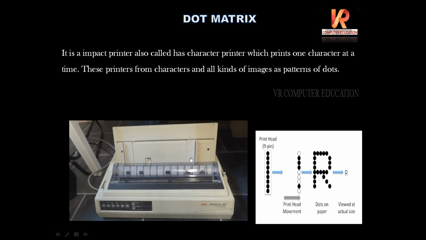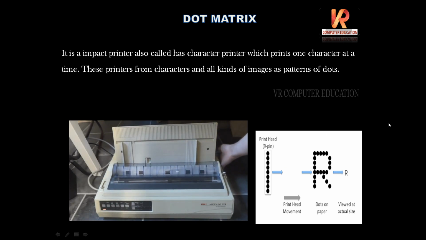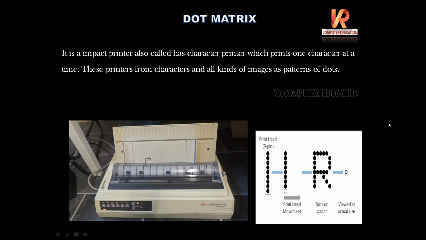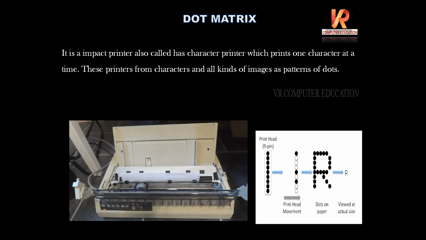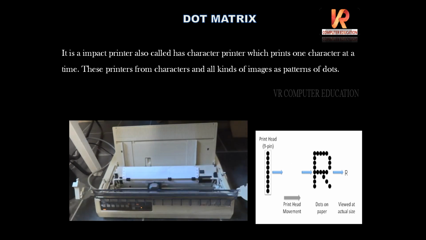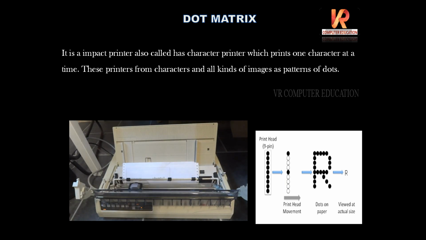It is called an impact printer. I said they will make sound while printing. See, while printing, they'll make sound like this. Why is the sound coming? Because they are touching the print head, paper, and there is physical contact with the printer cartridge. That's why they'll make sound while printing. That's why they are called impact printers. See, like this we'll get sound and the output will be in the form of dot dot dot.